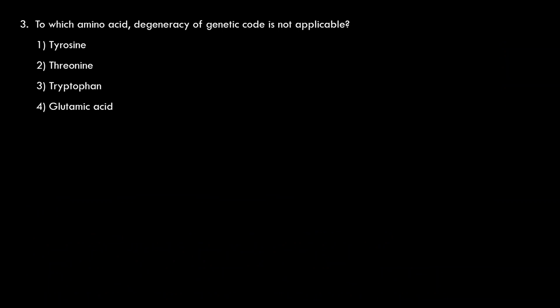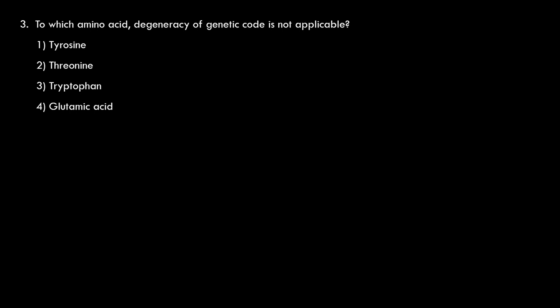Third question. To which amino acid is degeneracy of genetic code not applicable? Degeneracy of genetic code is not applicable to those amino acids which have only one codon to indicate them. If two or more codons are present for an amino acid, then it is degeneracy of genetic code. Let us see which amino acids are given here. Tyrosine has two codons, so to tyrosine degeneracy of genetic code is applicable. Threonine has four codons. To threonine also degeneracy of genetic code is applicable.